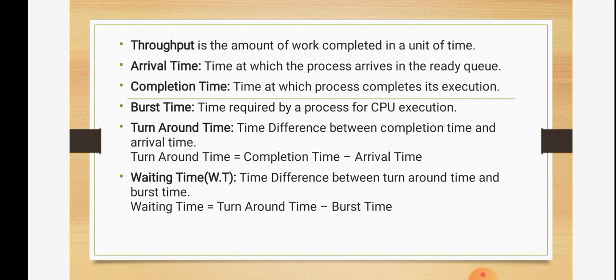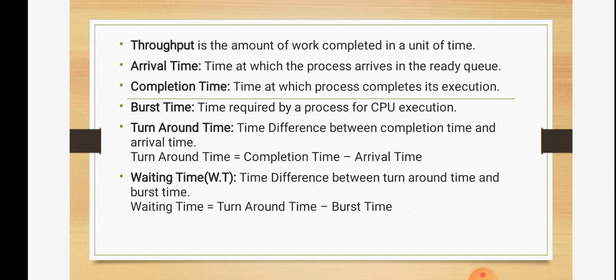What is turnaround time? Turnaround time is the time difference between the completion time and the arrival time. The time at which it arrived in the ready queue and the completion time, we need to deduct. You may also call it the interval from the time of submission of a process to the time of completion, that is, completion time minus arrival time.